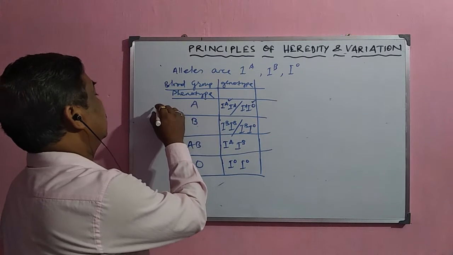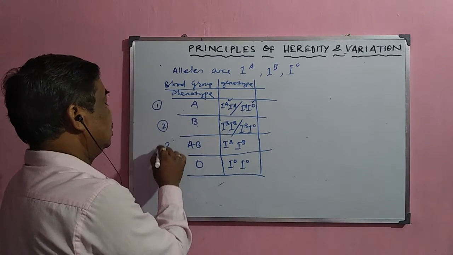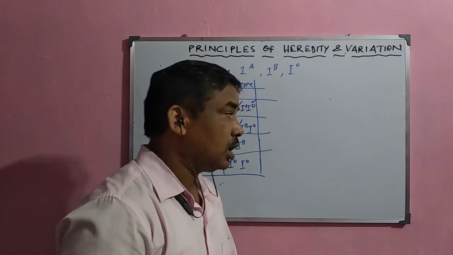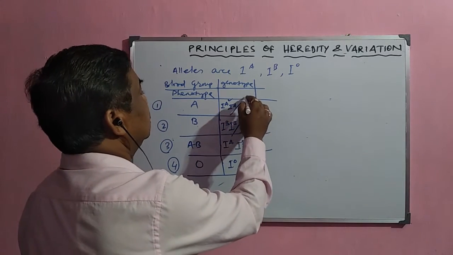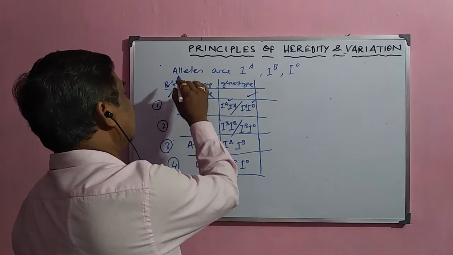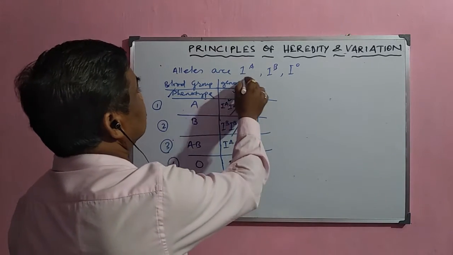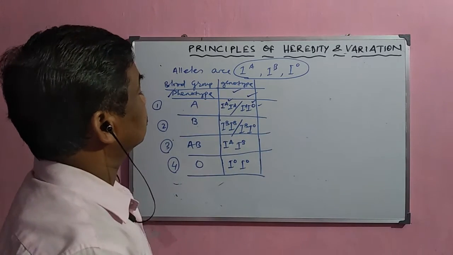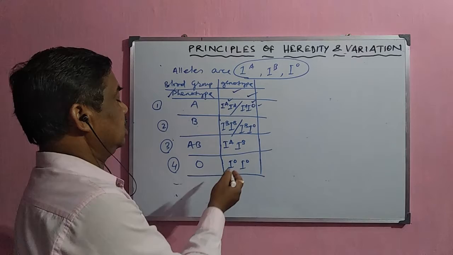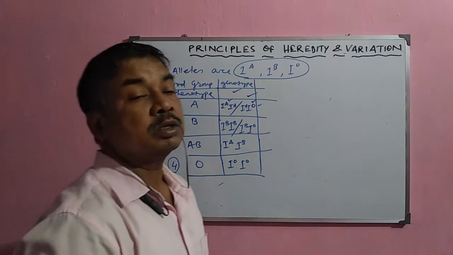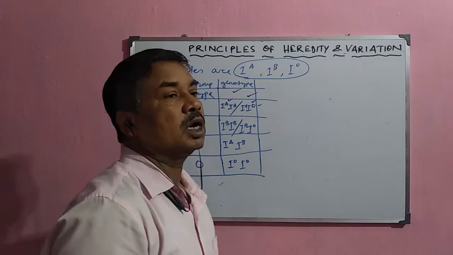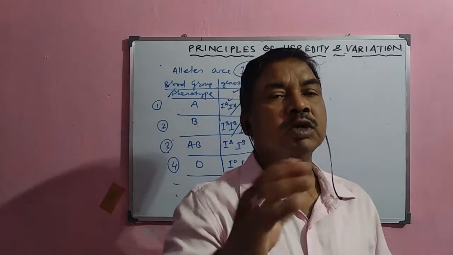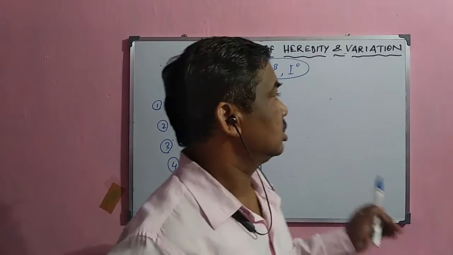So four types of blood groups are normally observed in human beings, and these four blood group phenotypes are determined by these three alleles, but in different combinations: for A this combination, for B this combination, and for AB and O. This is the combination of the genotype, and as it is a diploid organism, always two alleles are there, but these two alleles may be in permutation and combination form, giving these types of genotypes.